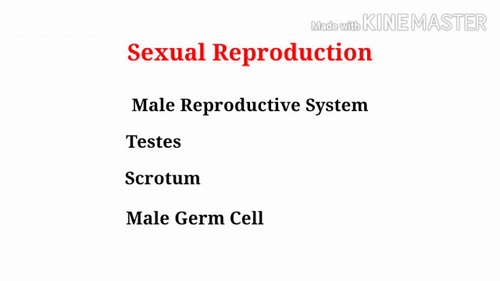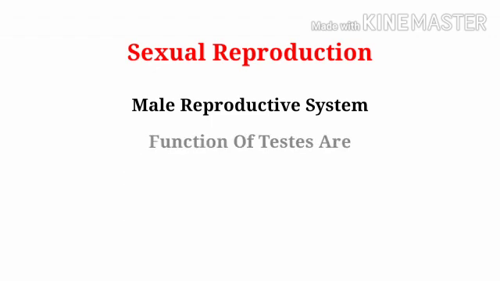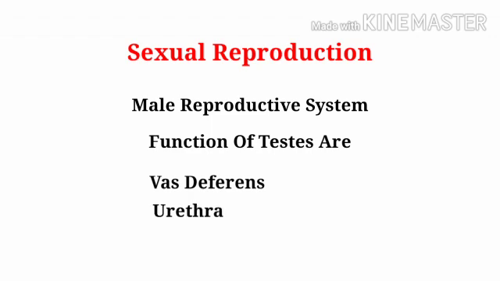Testes release male sex hormone. Functions of testes are to regulate production of sperm and bring changes in puberty. Second, vas deferens. It passes sperms from testes up to urethra. Third, urethra. It is a common passage for both sperm and urine. Its outer covering is called penis.